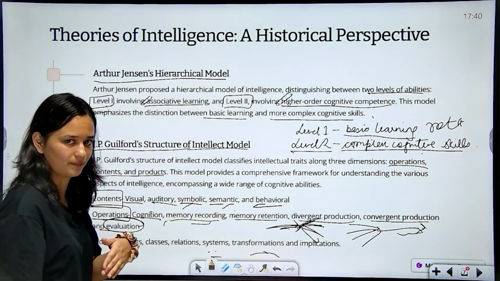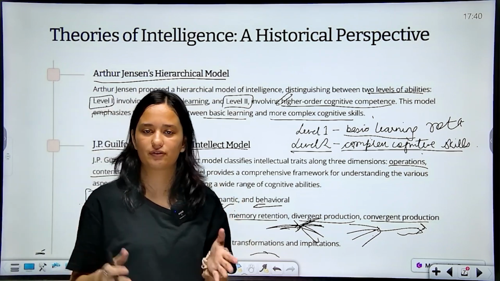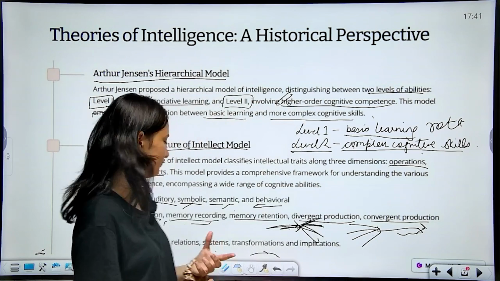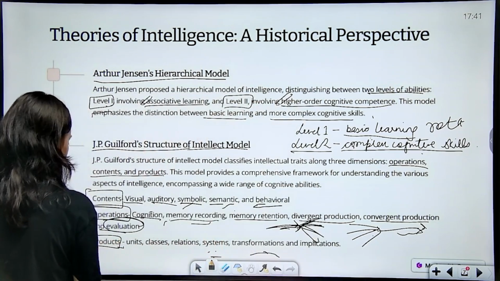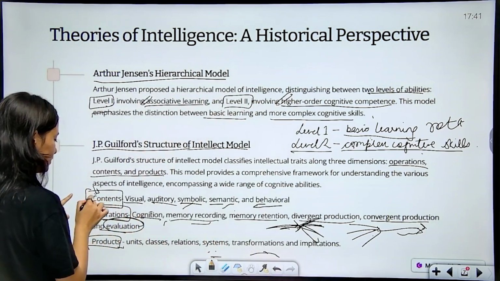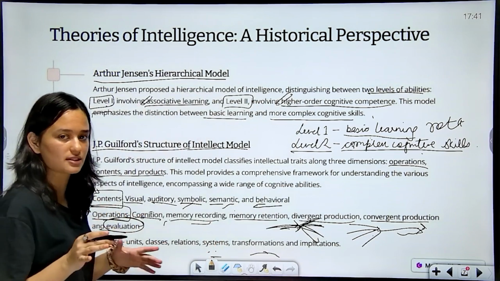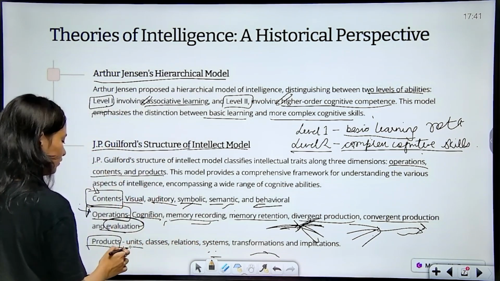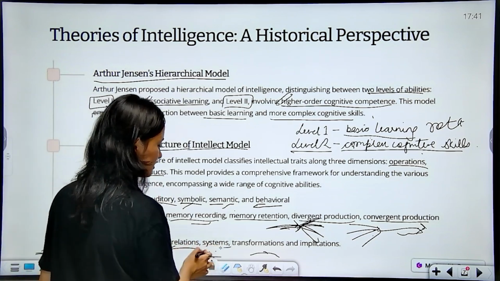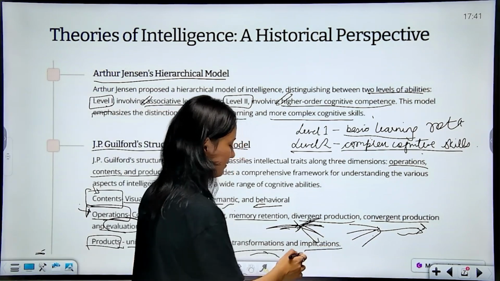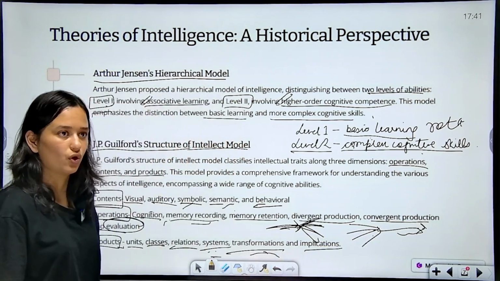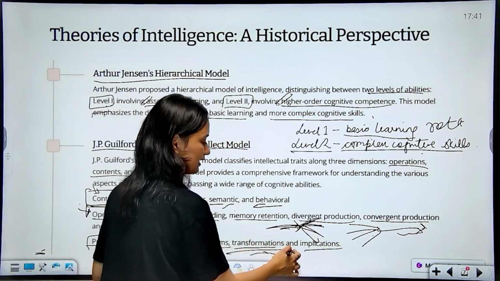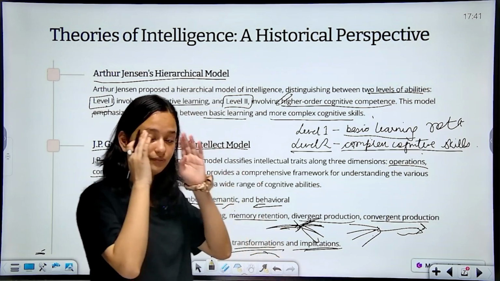Last is evaluation. Whatever information you have given, you are able to evaluate it. You are able to see the positives and negatives of it. And lastly, we have products. ठीक है, कंटेंट मिला, उसके साथ हमने ऑपरेशन किया, उसके साथ जो जो प्रोसेसेस करने थे हमने वो किए, and finally you get the product. So product can be in the form of units, classes, relations, systems, transformations and implications. Okay, so whatever evaluation you made, उसके हिसाब से आप क्या क्या transformation लाना चाहते हैं, क्या क्या implication, क्या क्या आपने फाइनली conclude किया.